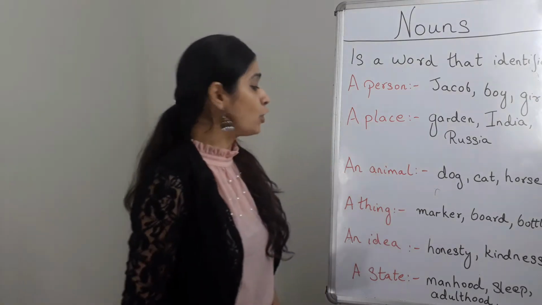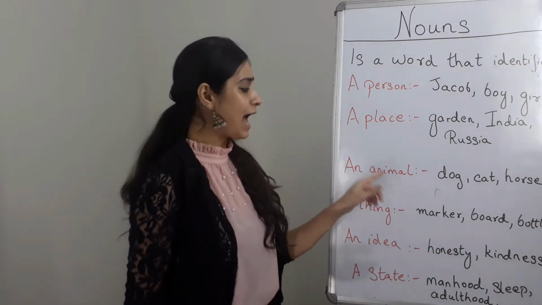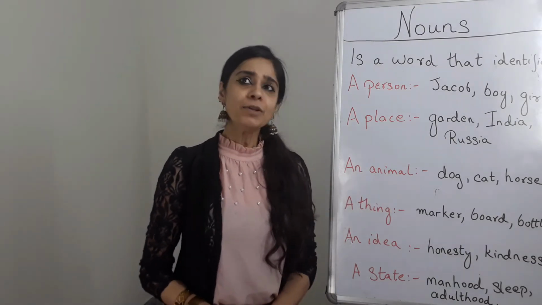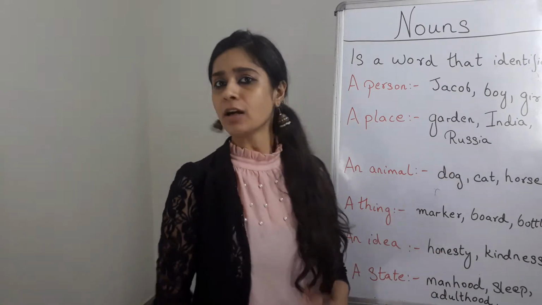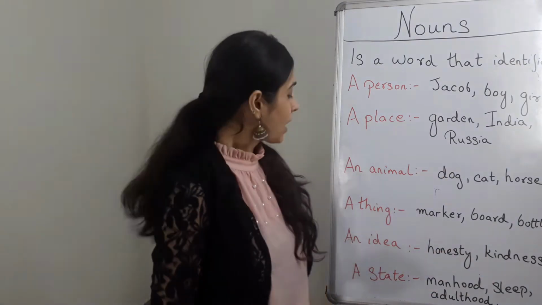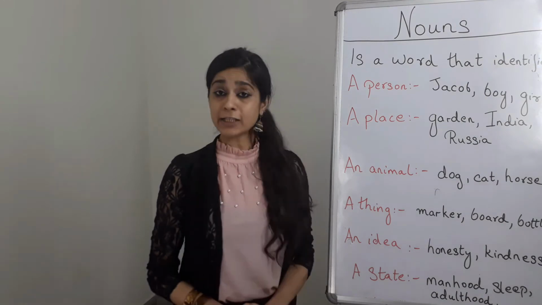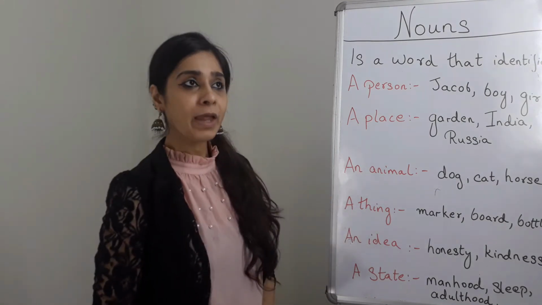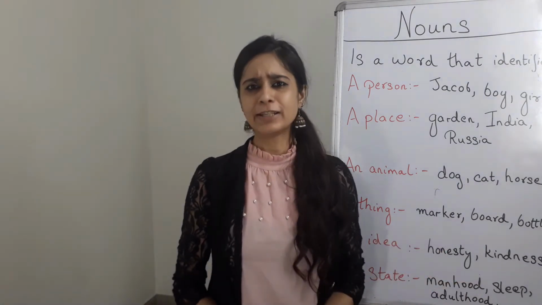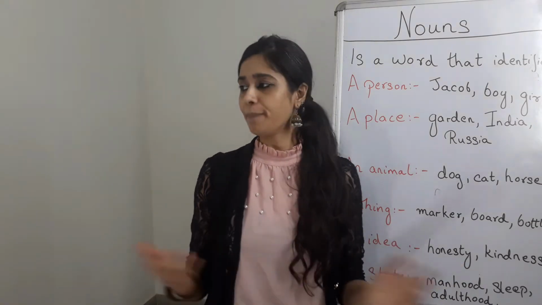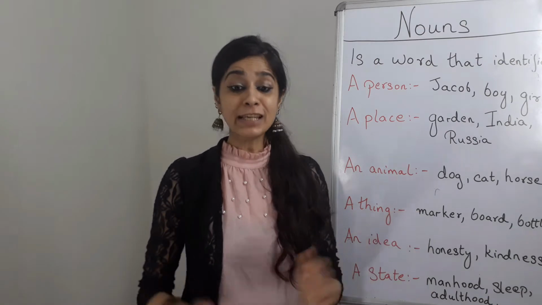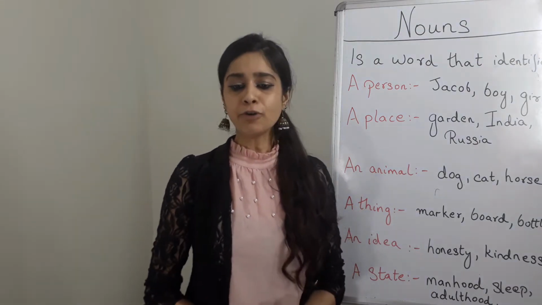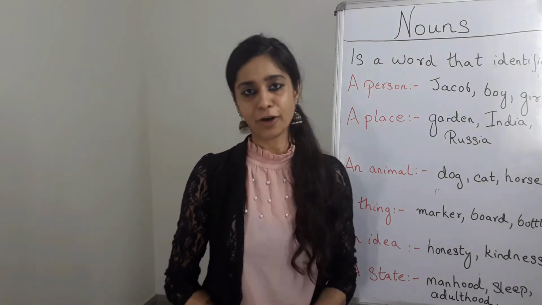Okay? Moving on to the next part, and that is an animal noun. Now, an animal noun could be either a dog, a hen, a cat, a horse, etc. Okay. Moving on to the next part, and that is a thing. Now, a thing could be anything. For example, a marker, a board, a bottle, a tube light, an AC, a telephone, a laptop, etc.